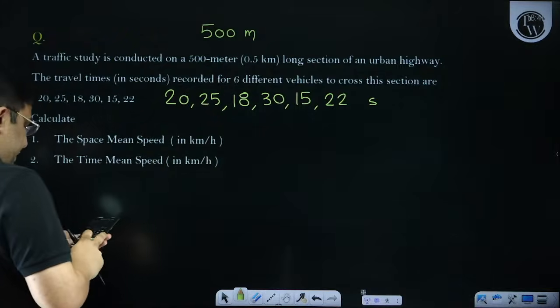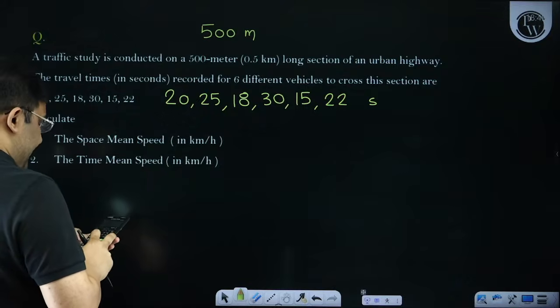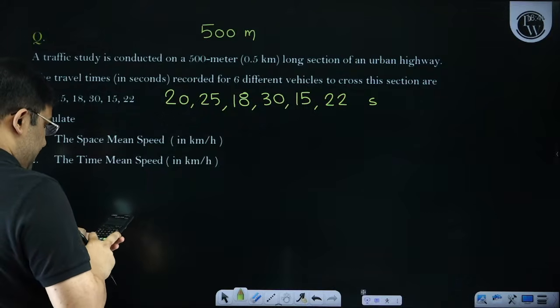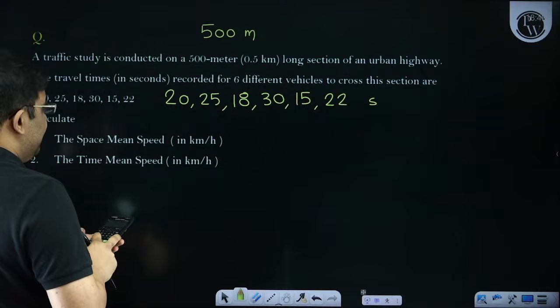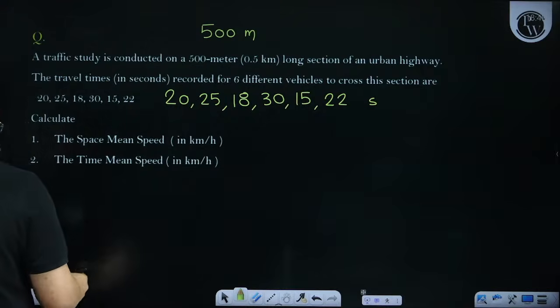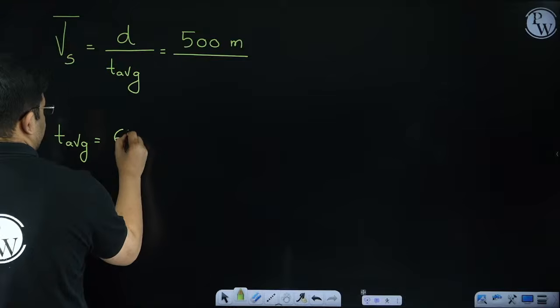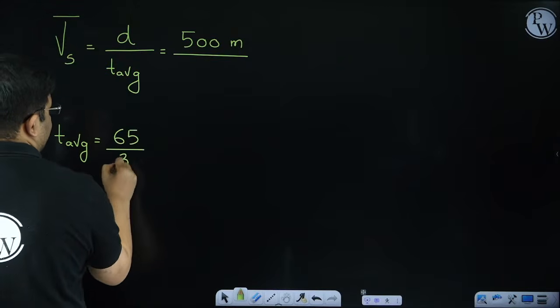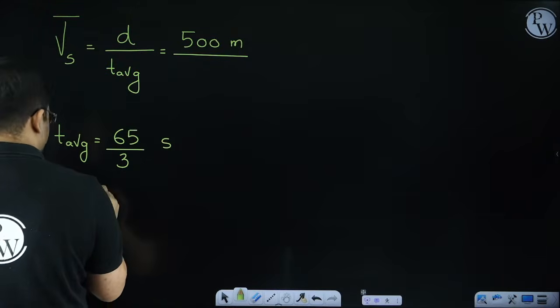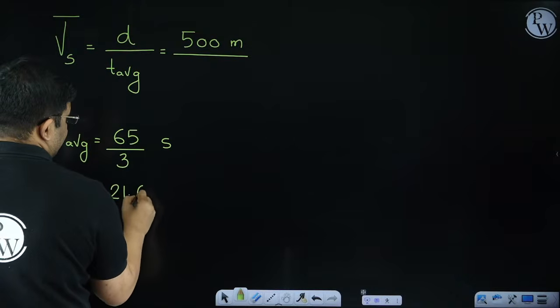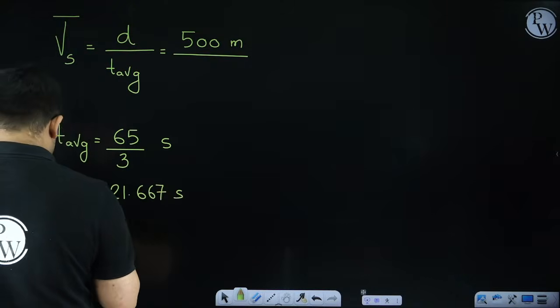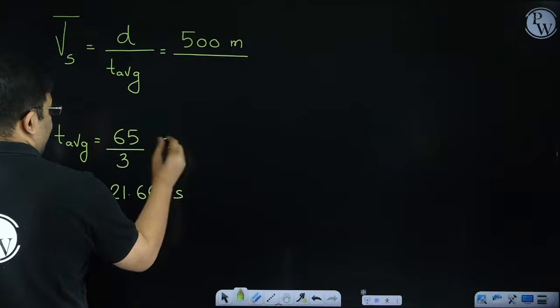So 20 plus 25 plus 18 plus 30 plus 15 plus 22 divided by 6. The average time I am getting is 65 by 3 seconds, that is equal to 21.667 seconds. How did I get this value?